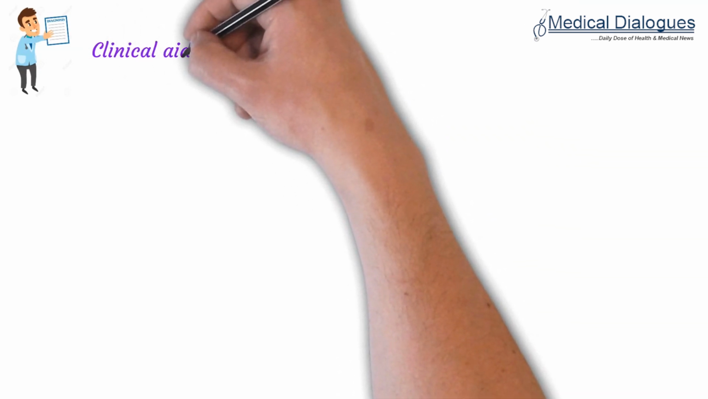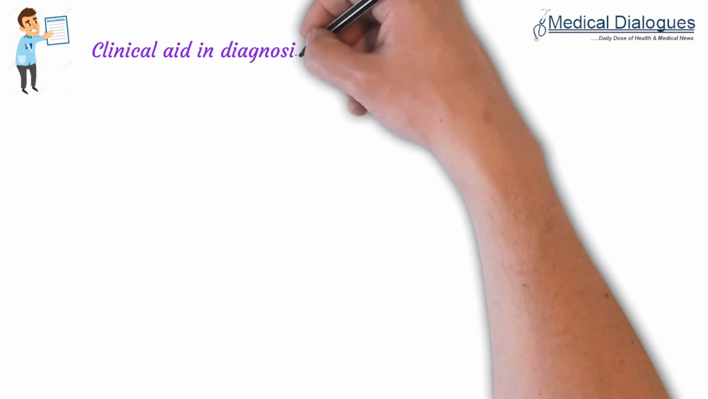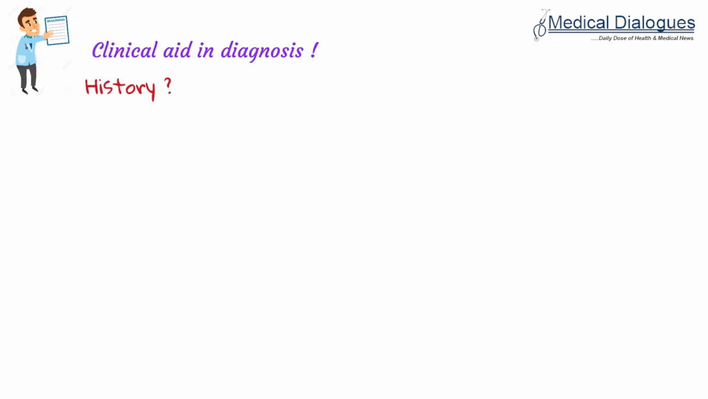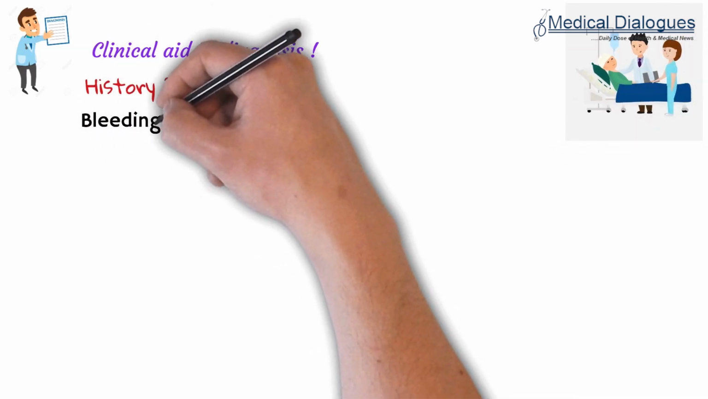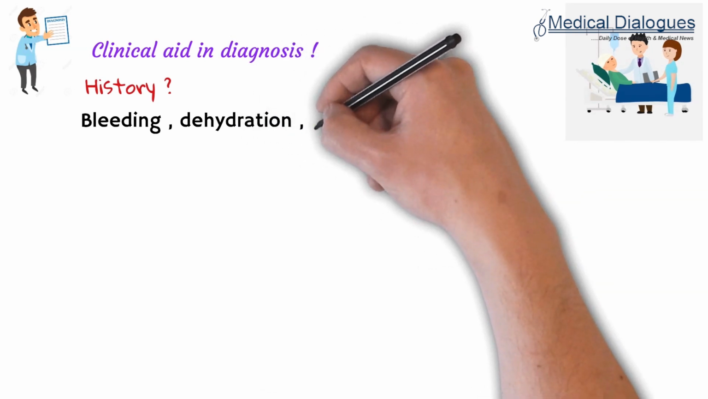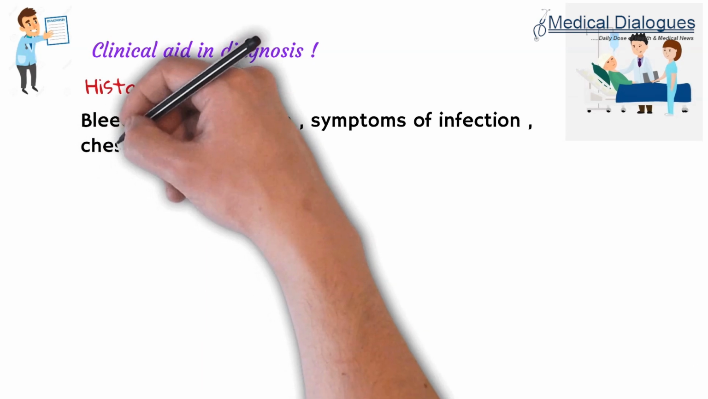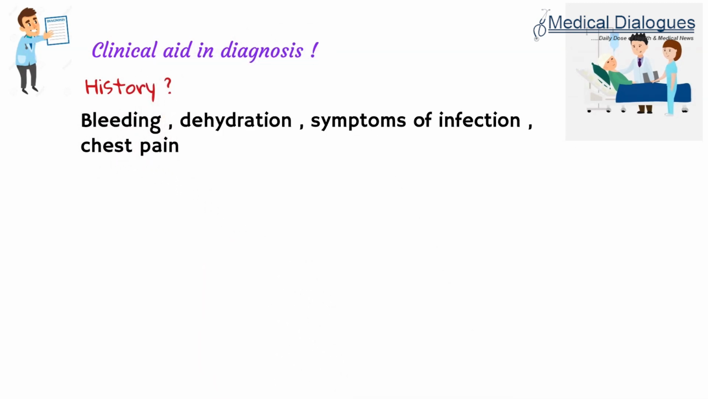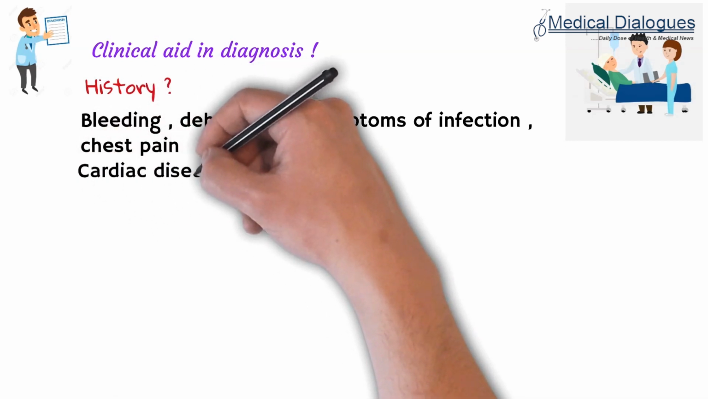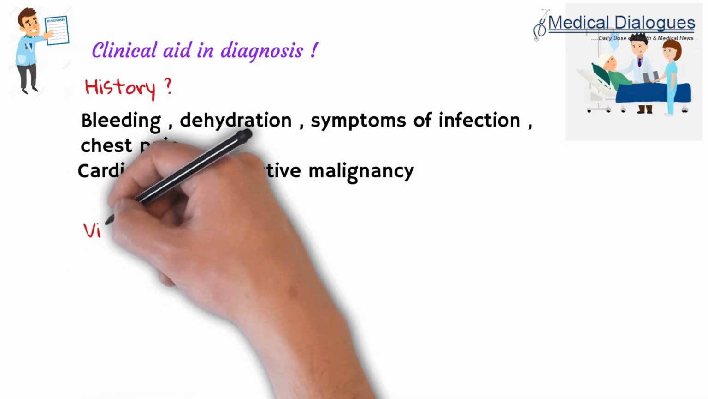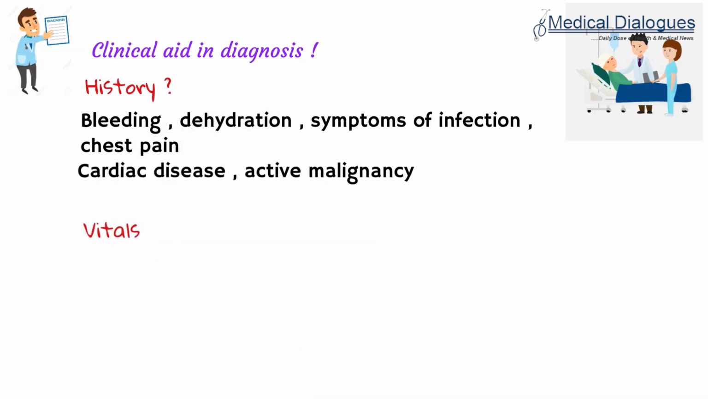Now, after having discussed the various types of shock, we should also study what are the various things which help in the diagnosis. History plays a very important role in the diagnosis of the various types of shock. We can ask the patient about the history of bleeding, signs of dehydration, symptoms of any infection, and whether the patient is having any chest pain. History of cardiac disease or certain malignancy should also be ruled out. This malignancy can make the patient prone to obstructive shock.